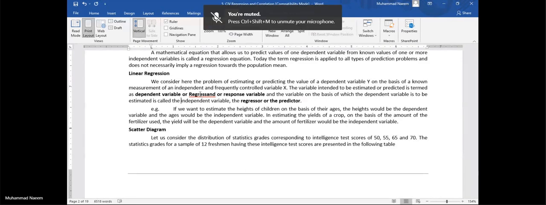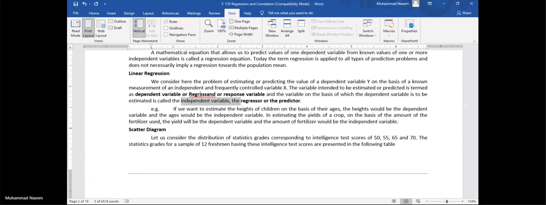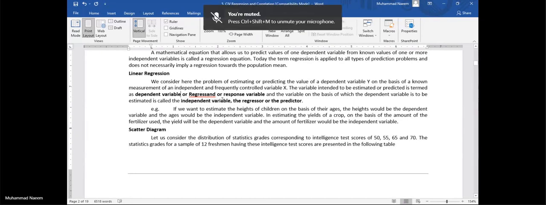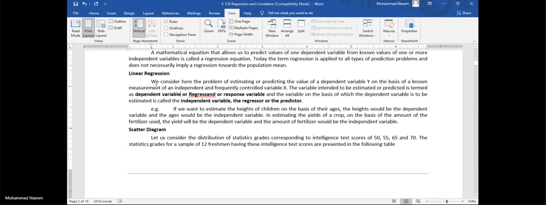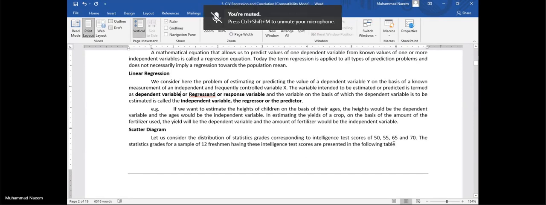Similarly, the independent variable is called the regressor or predictor. The values of y obtained from this linear regression for different values of the independent variable will be called predicted values.